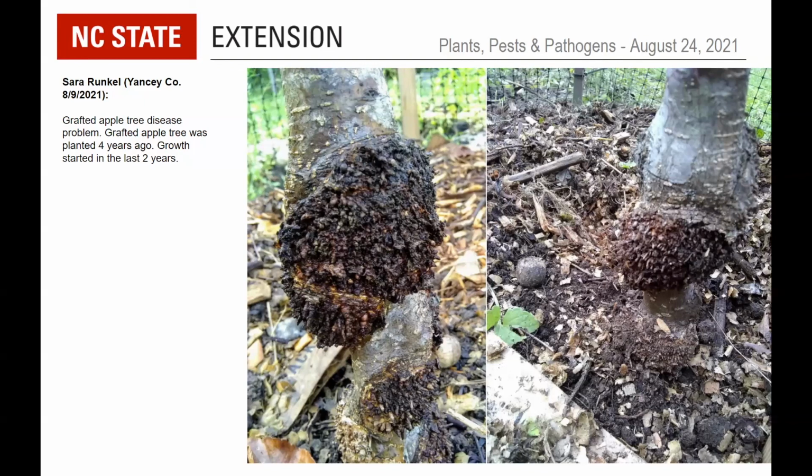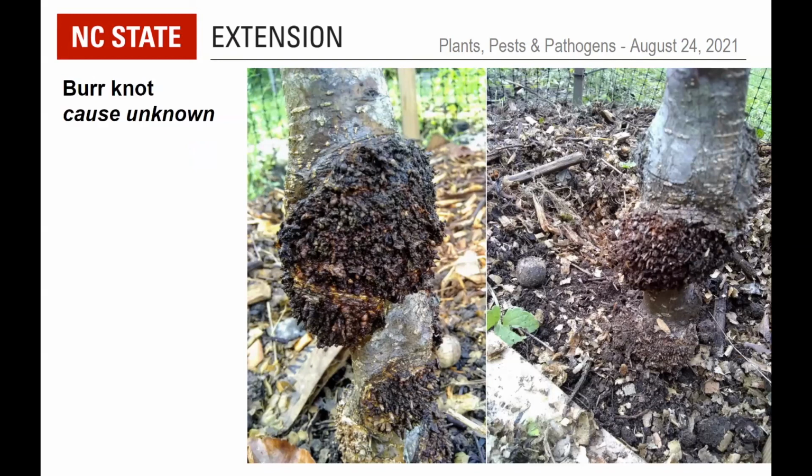Okay. Sarah sent the picture of the grafted apple tree disease problem. It would be interesting to know where the graft union is. I think I kind of see it in the picture on the right, above that large gall. But if you go to the next slide, Matt, this is burr knot. The specific cause is unknown, but it's basically a set of adventitious roots coming out of that point in the stem. It affects certain rootstocks more than others, and certain scions as well.